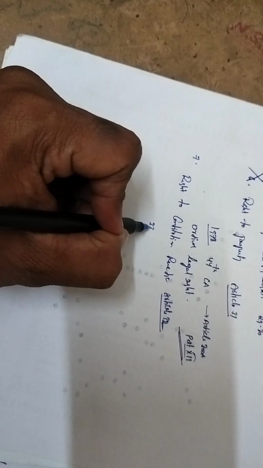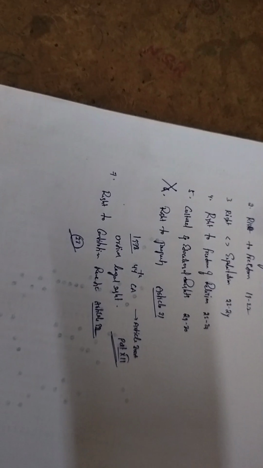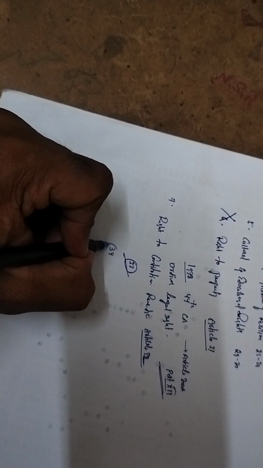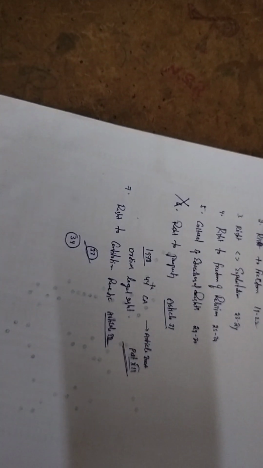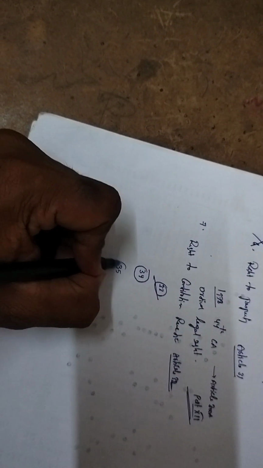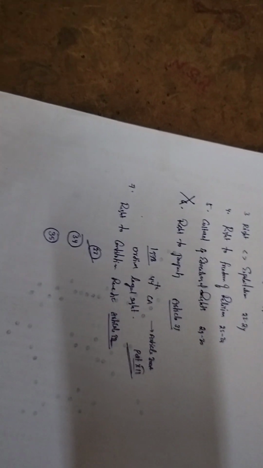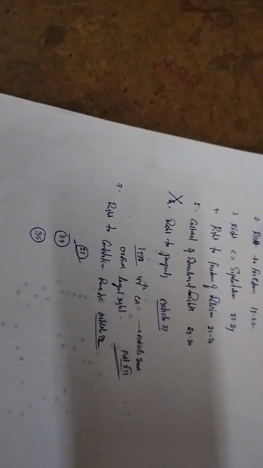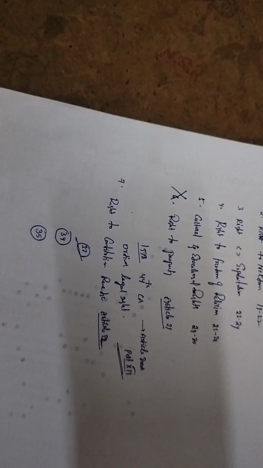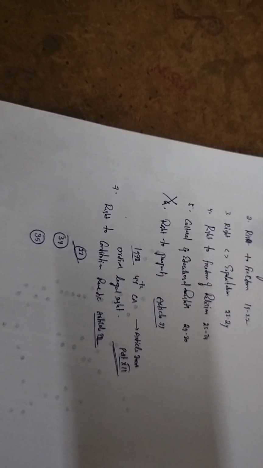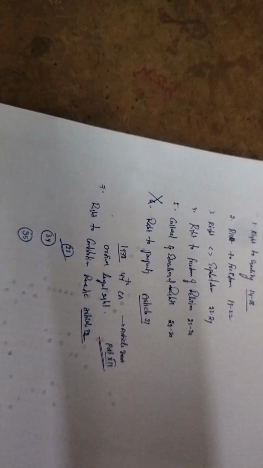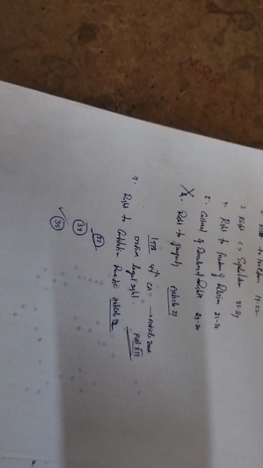Article 33: their application to the members of police forces, intelligence forces and armed forces can be restricted and abrogated by the Parliament. Article 34 is martial law, military rule imposed when abnormal conditions occur. Article 35: these are all directly enforceable, and a few of them are enforceable by the court of law, and that can be made only by Parliament, not by the state legislature, so that uniformity is maintained throughout the country. These individual articles we will discuss later. I am just telling the broad picture.